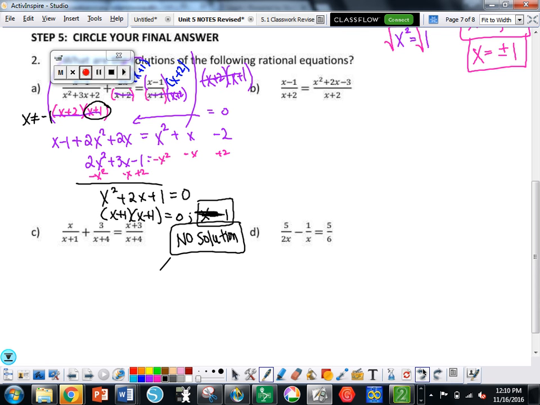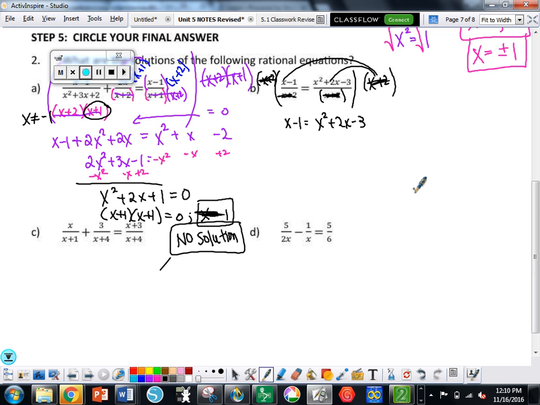Here's why. If I multiply both sides by x plus 2, I'm going to distribute it here and here. Well, what happens when you have something on top and something on bottom? They cancel out, so that's gone. So the denominators are canceling, and we only have to worry about the numerator. Now, if there was no equal sign, could I do that? No. Because of the equal sign, I can. So let's rewrite this. I have x minus 1 equals x squared plus 2x minus 3. How do I solve this?